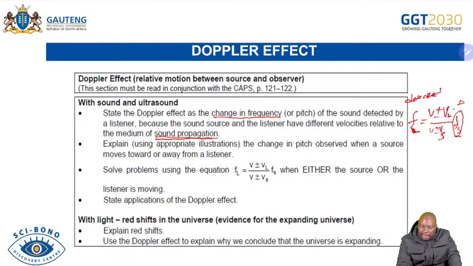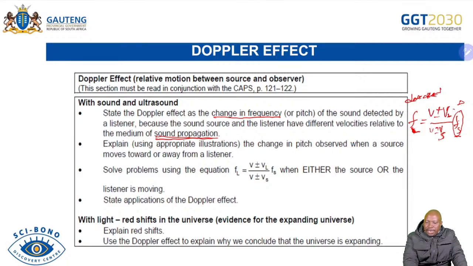Detected by the listener. Why is it like that? Because the source and the listener have different velocities relative to the medium of sound propagation. We're saying this depends on whether it's in air, and the humidity and all that. You'll see, we'll talk about 340, 342, 343 as the speed of sound that remains constant there. It's important that we do that.